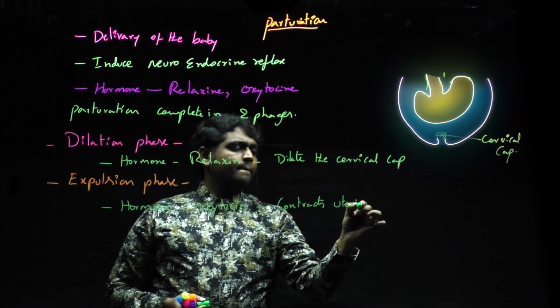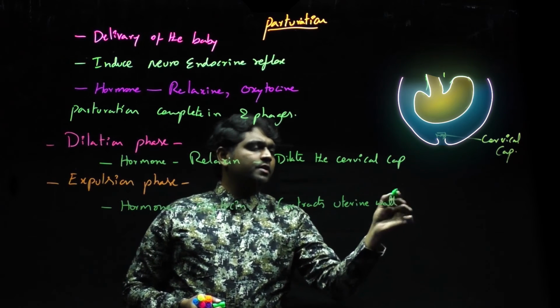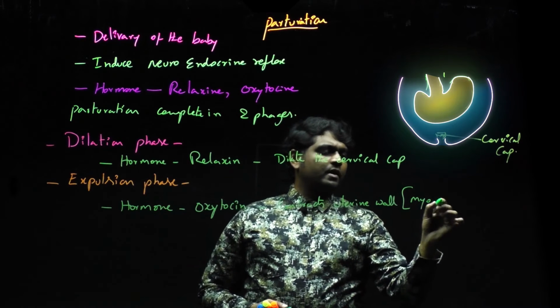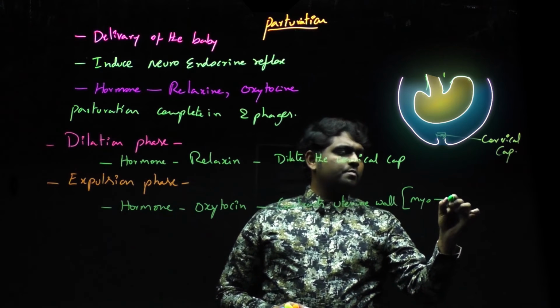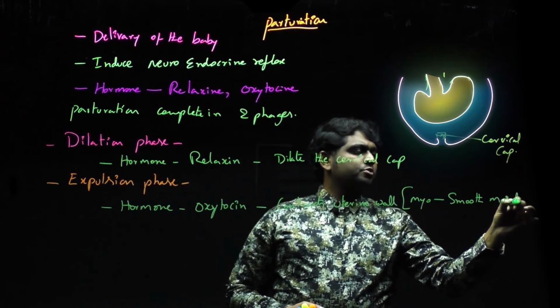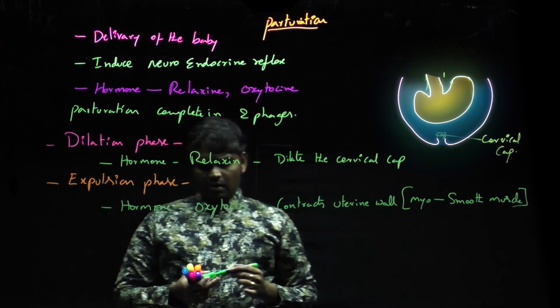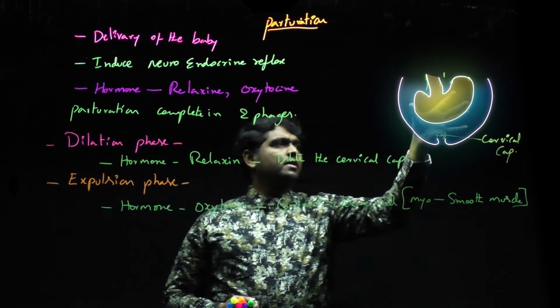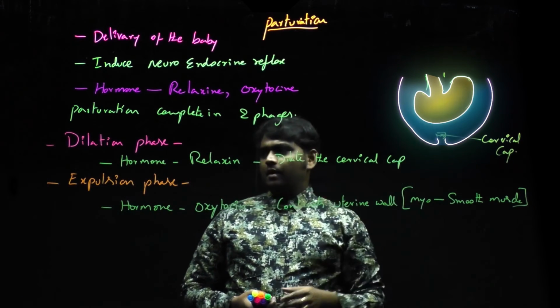the uterine wall. We know that the uterine wall's second layer is myometrium. So the second layer is composed of smooth muscle. This smooth muscle is involuntary, you know that. So that involuntary smooth muscle contracts the uterine walls. It tries to expel the baby.